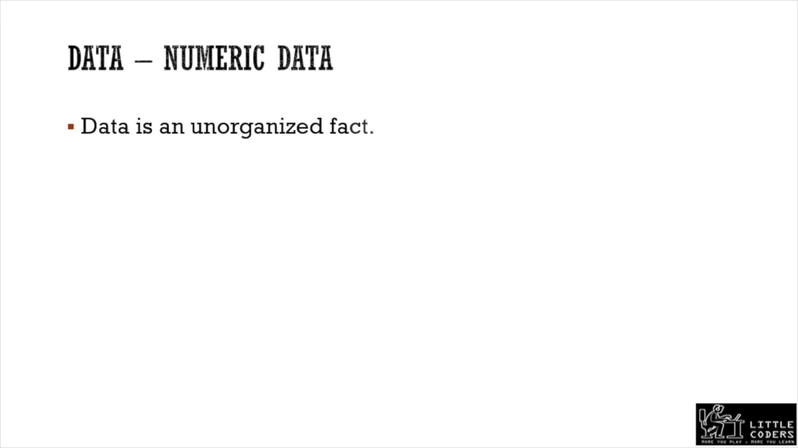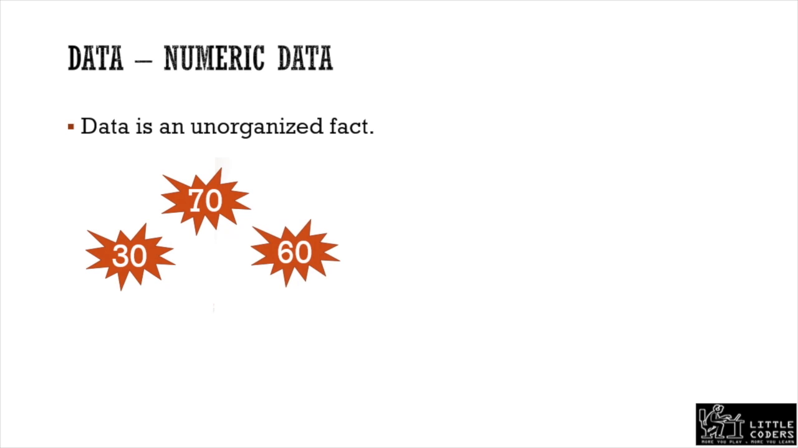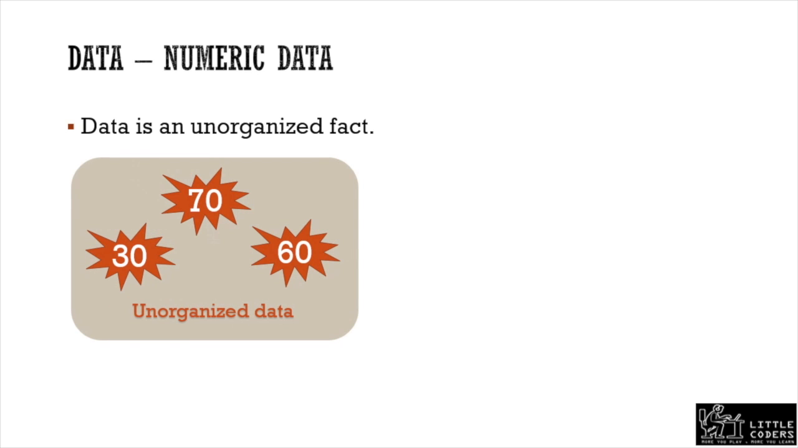Now, what is data? Data is nothing but an unorganized fact. What do you mean by organized fact and unorganized fact? Suppose I say 30, 70, 60. These are some facts, or unorganized data. Why is it so? Whatever number I have told is only a number. It does not correspond to any other real values.